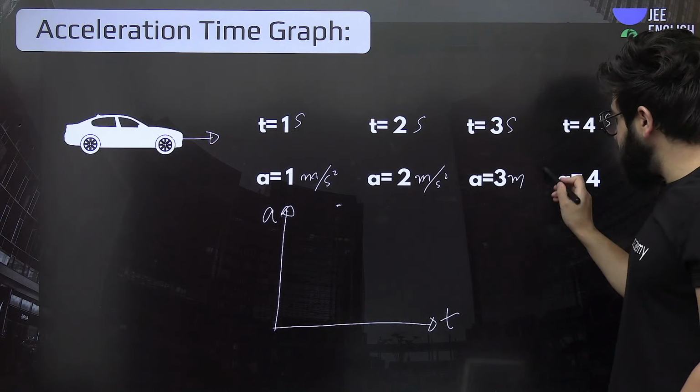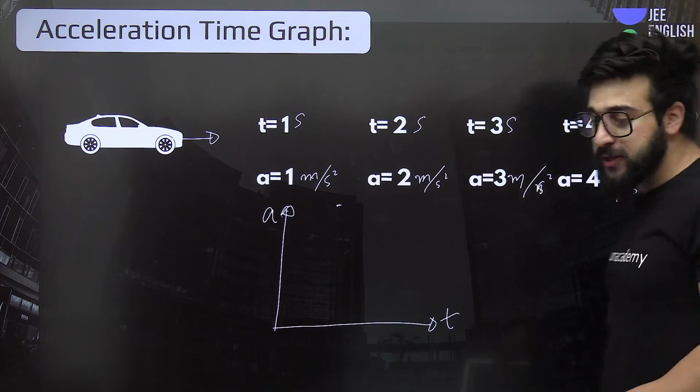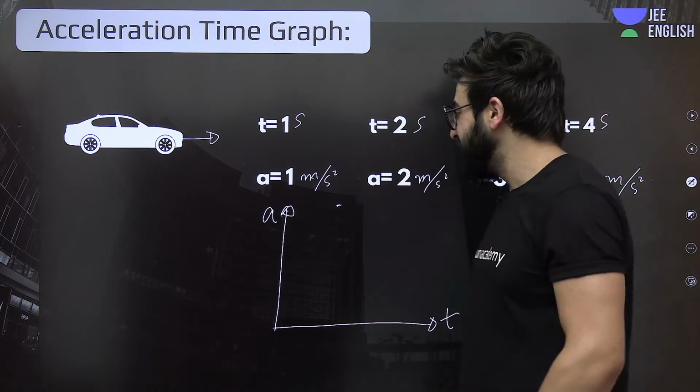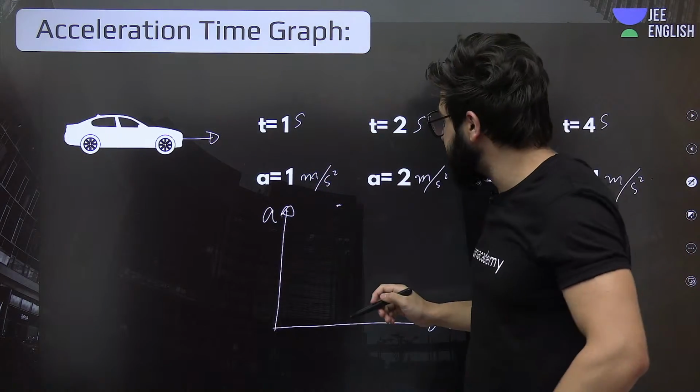It is 3 meter per second square. 4 meter per second square. I have made you understand this also. What is this meter per second square? It's meter per second per second. Now, when time was 1 second, acceleration is 1 meter per second square.